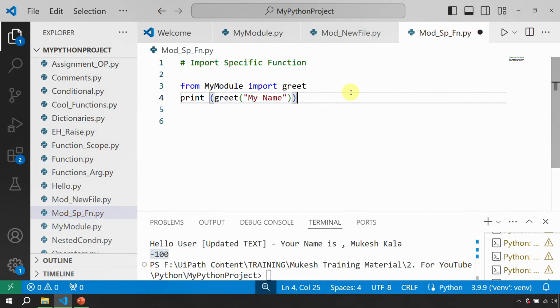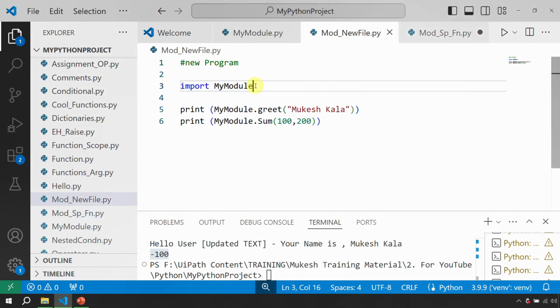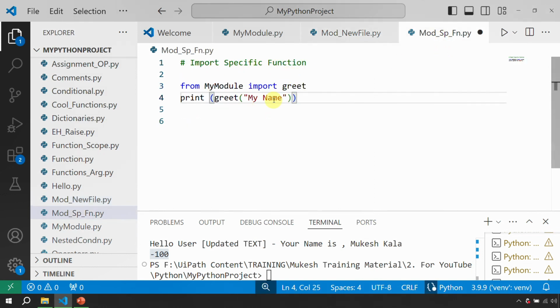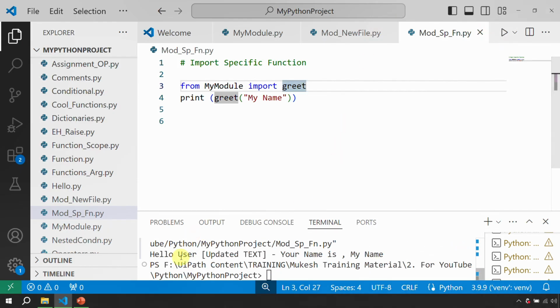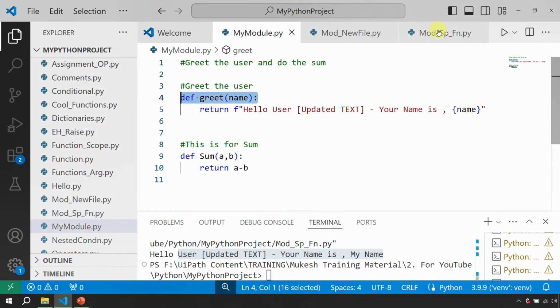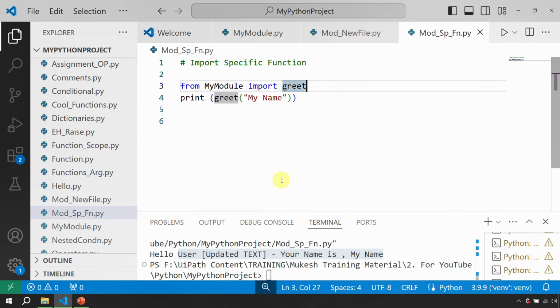And you want to print the output, so I use a print statement here, and that's it. What I have done here is, I did not want to import the complete module into my program; I was interested only in one function. So I say from my module import greet and print this. Now if I run this, after Ctrl+S to save, it says hello user, updated text, your name is my name, which is coming from here. So that's how you import a specific function.